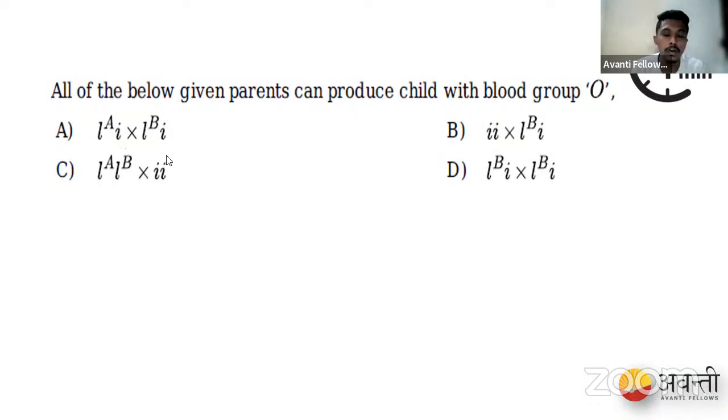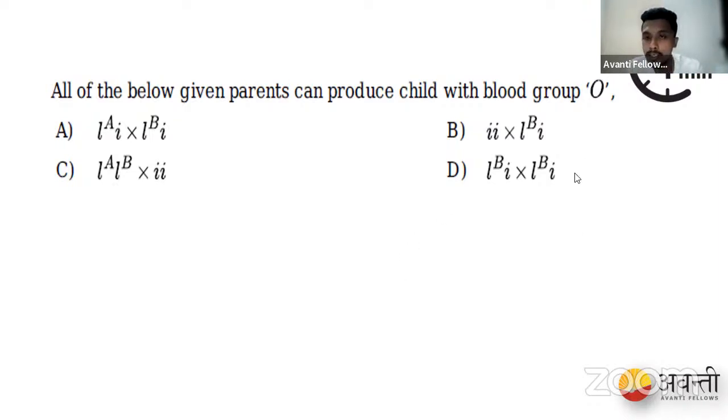Again, capital IB going with small i will give us B blood group. Did you find the O blood group anywhere? Tell me, students. So in option C we don't find the possibility of O blood group, correct? That is why option C is correct.